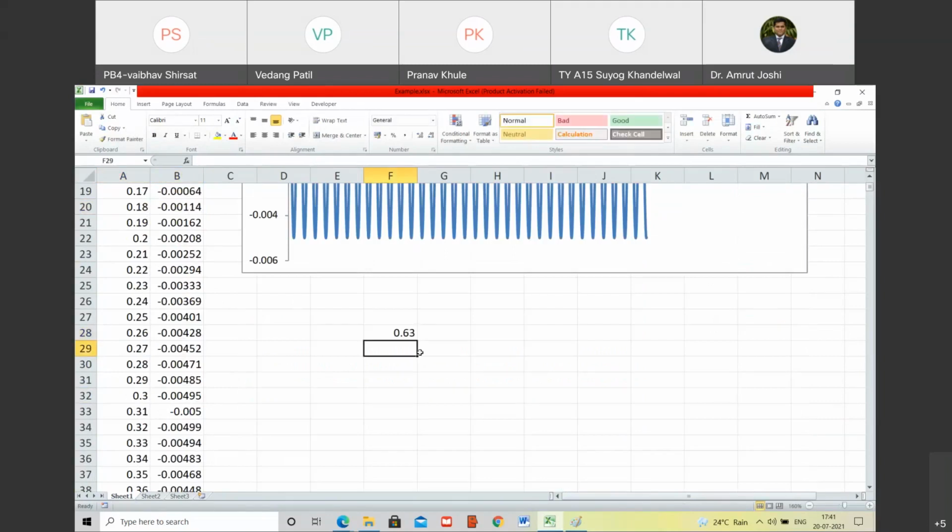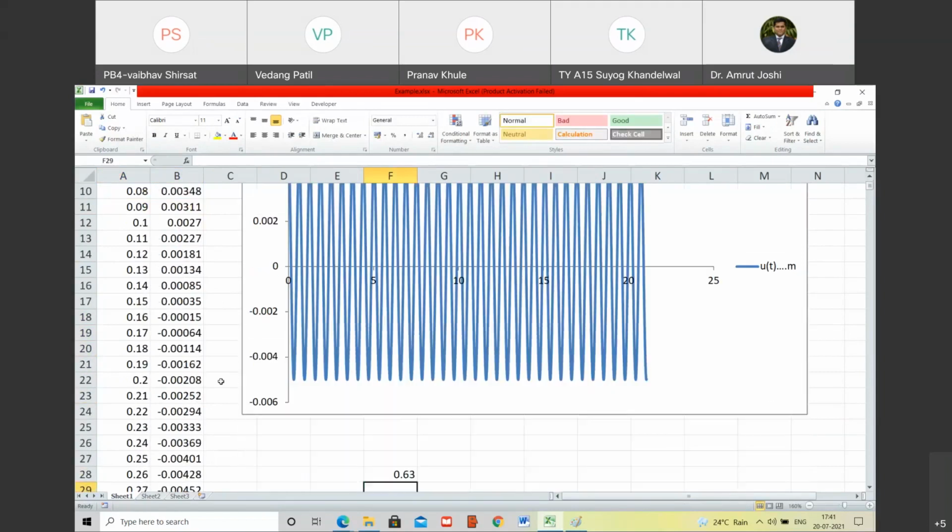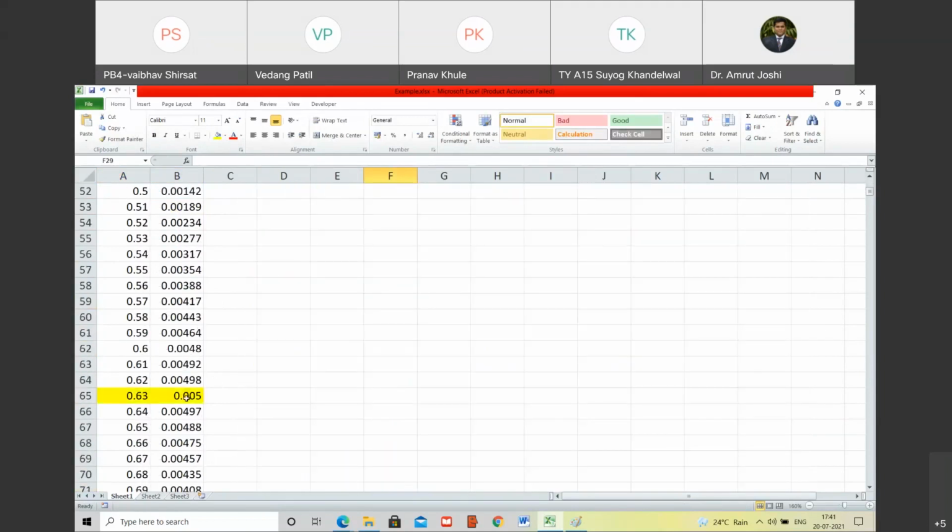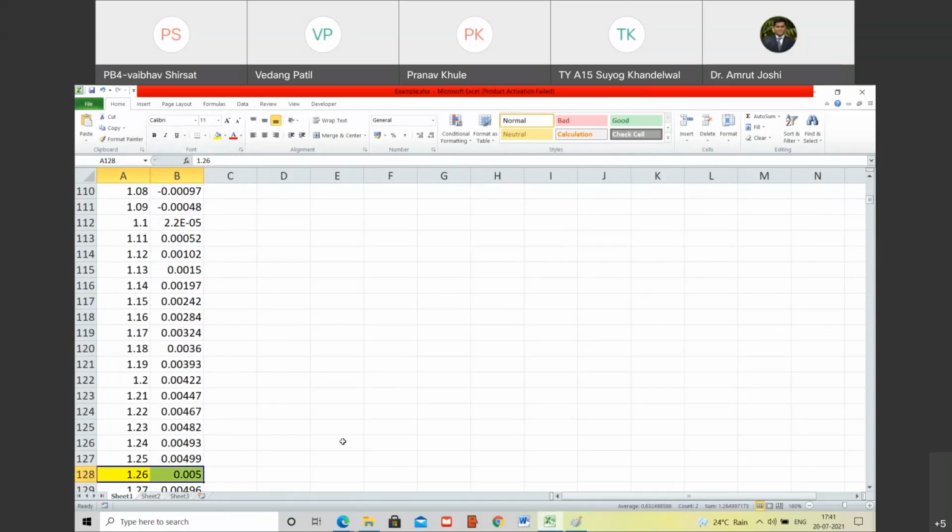Are you with me? Acha, when is the next time when it becomes 0.005? Can you tell me? Can you guess? Sir, so basically it will be somewhere around 1.2, somewhere 1.26. सही है ना? 0.63 टू जा कितना होता है? Yes, 1.26. So let us check. Yes. Agreed?